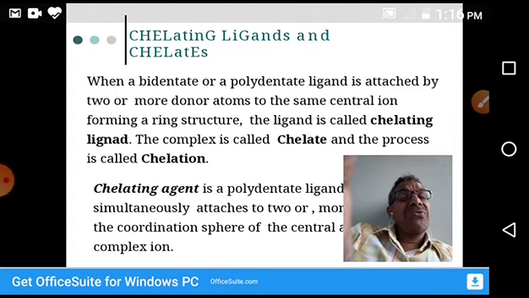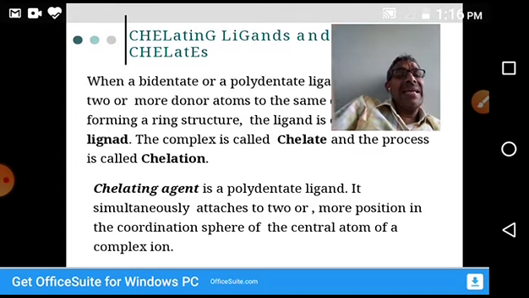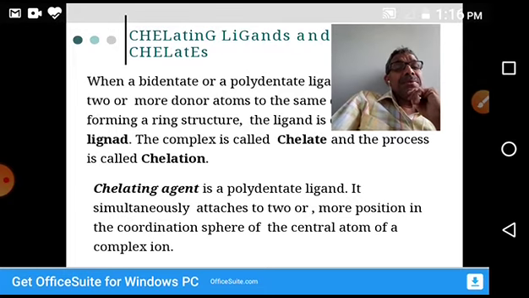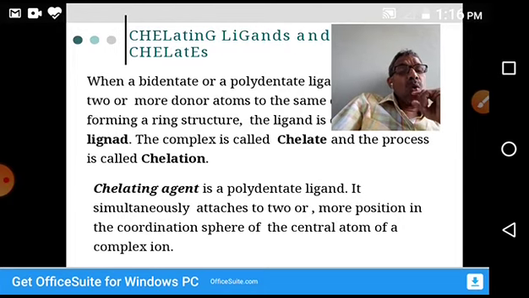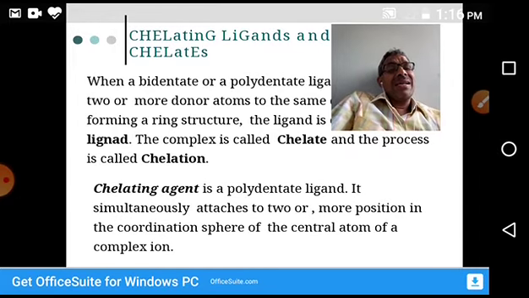The process of formation of this chelate is called chelation. Coming to the chelating agent, it is a polydentate ligand. It simultaneously attaches to two or more positions in a coordination sphere to the central atom or complex ion. We'll see in the next slide.